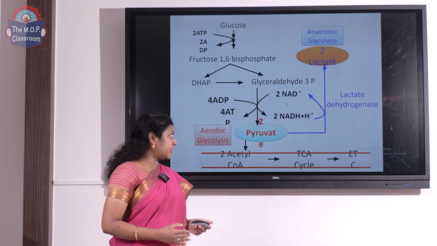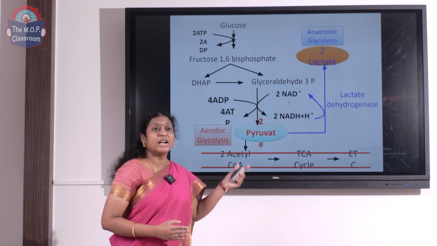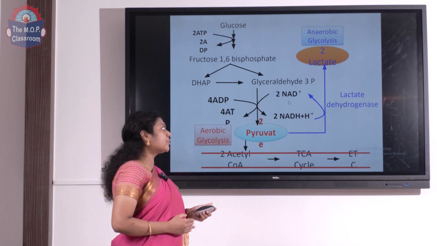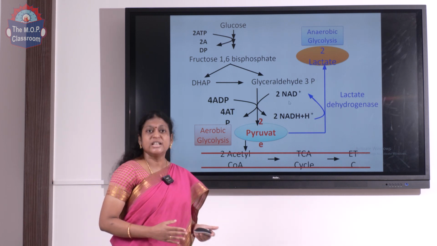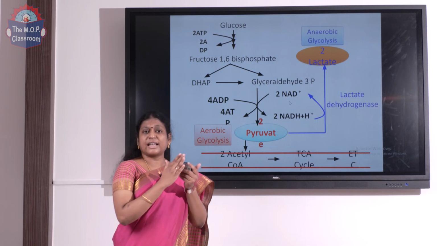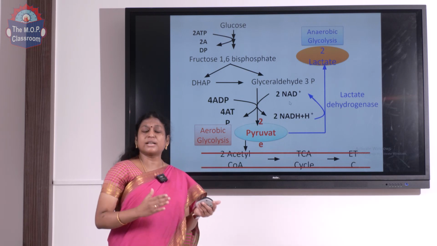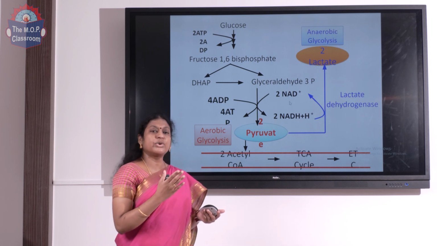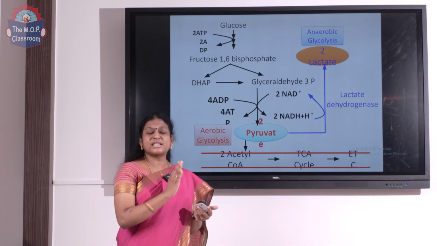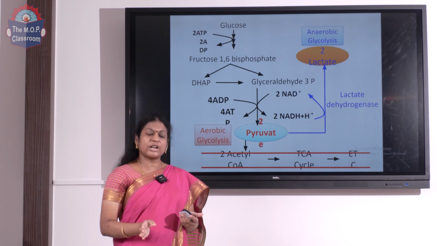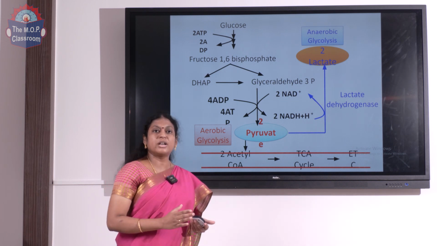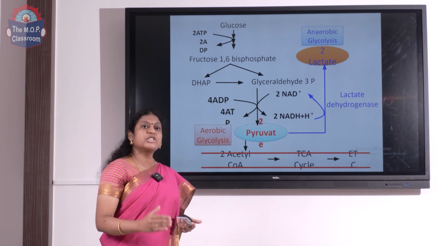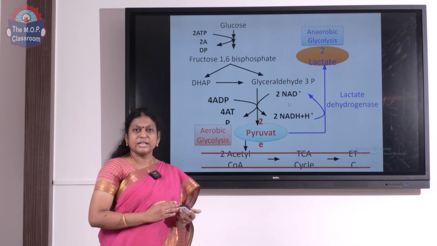Under anaerobic condition, pyruvate will be converted to lactate by the action of the enzyme lactate dehydrogenase. So glycolysis can happen in both ways, aerobic and anaerobic. Under aerobic condition, pyruvate proceeds to form acetyl-CoA and the reaction moves on to the TCA cycle and electron transport chain. Under anaerobic condition, lactate is produced and then gluconeogenesis will take it further.